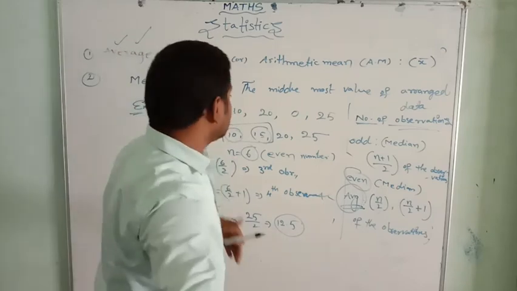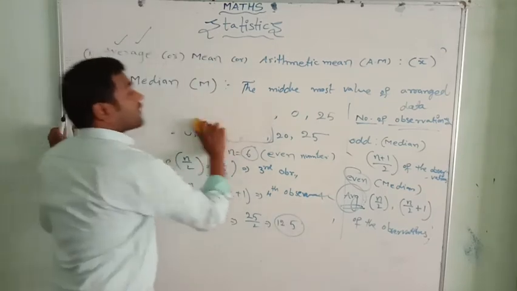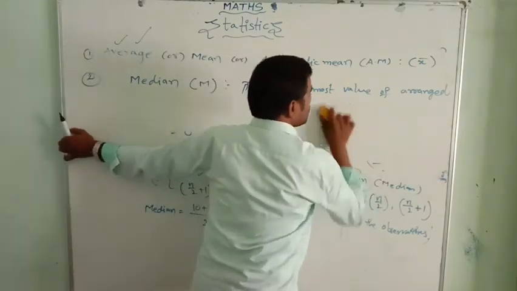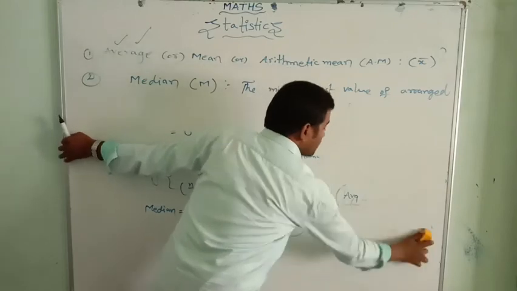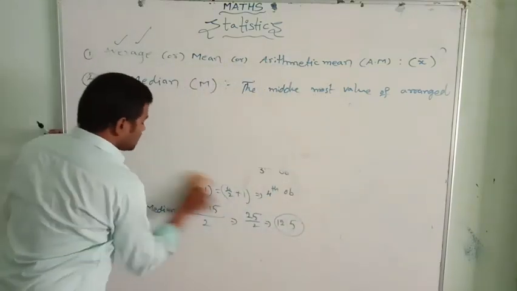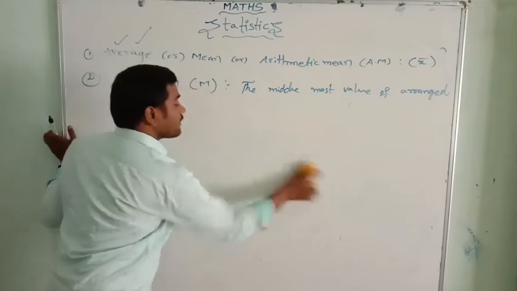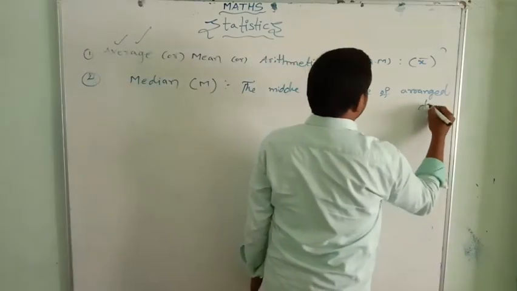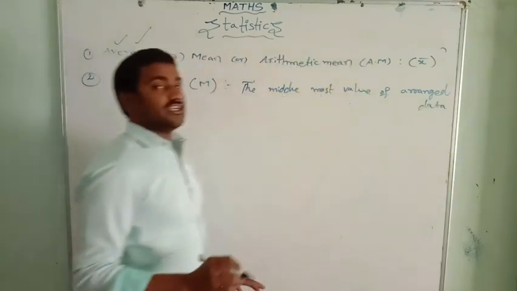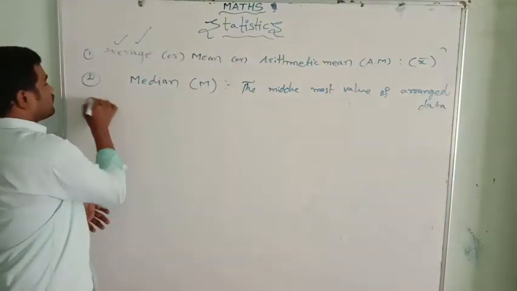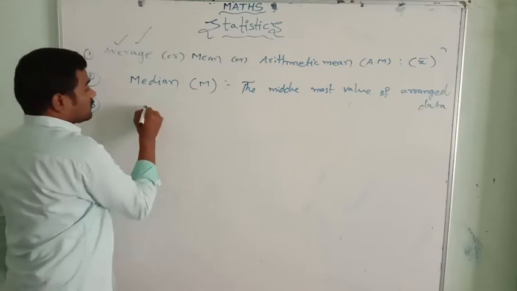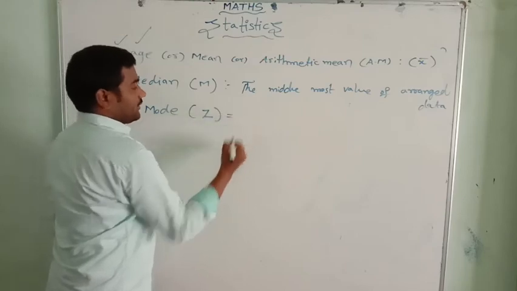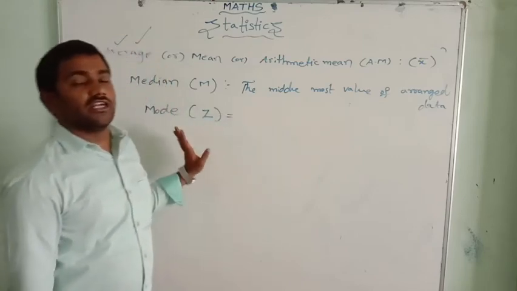Okay, now next we go to the next topic, mode. Only these three topics will help us solve the complete statistics chapter, the data handling chapter, and frequency distribution tables. These are all the same chapters actually. Mode is denoted by Z.